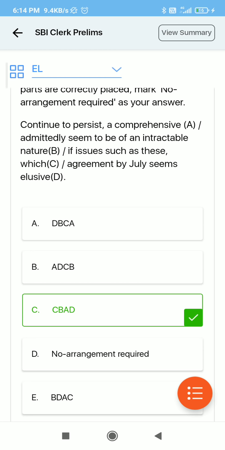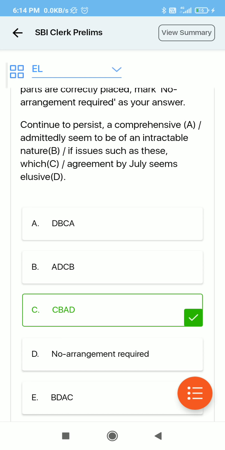Now there are sentence rearrangement questions. Mostly people's sentence rearrangement basics are good. I think most candidates can solve these questions easily, because in these questions we have to make sense of sentences.